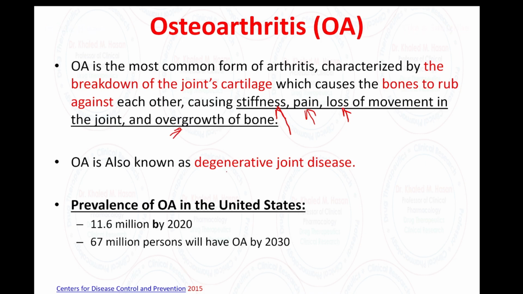Osteoarthritis is considered a degenerative joint disease, and regarding the prevalence, by 2020 they found around 11.6 million Americans suffer from osteoarthritis, and they estimate that by 2023 we are going to see around 67 million persons will suffer from osteoarthritis.